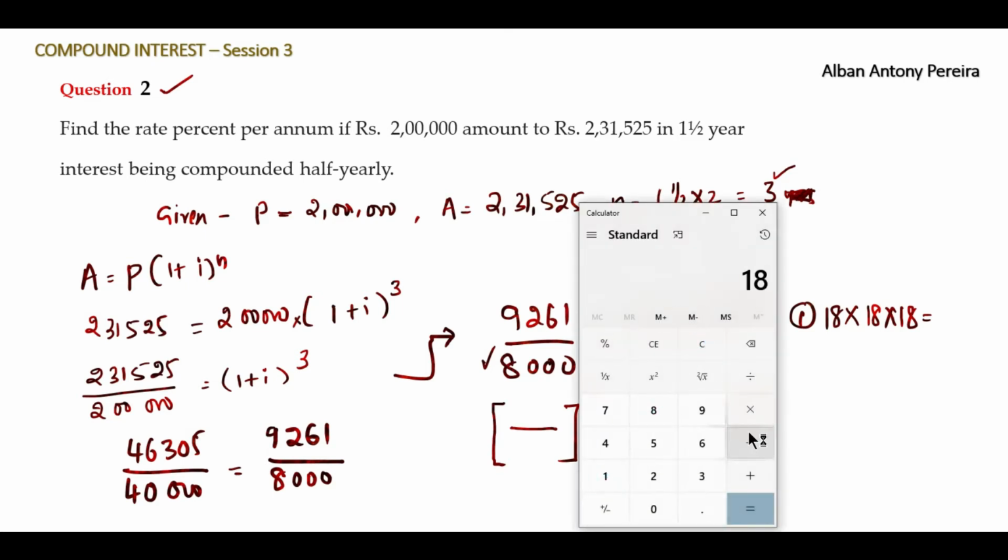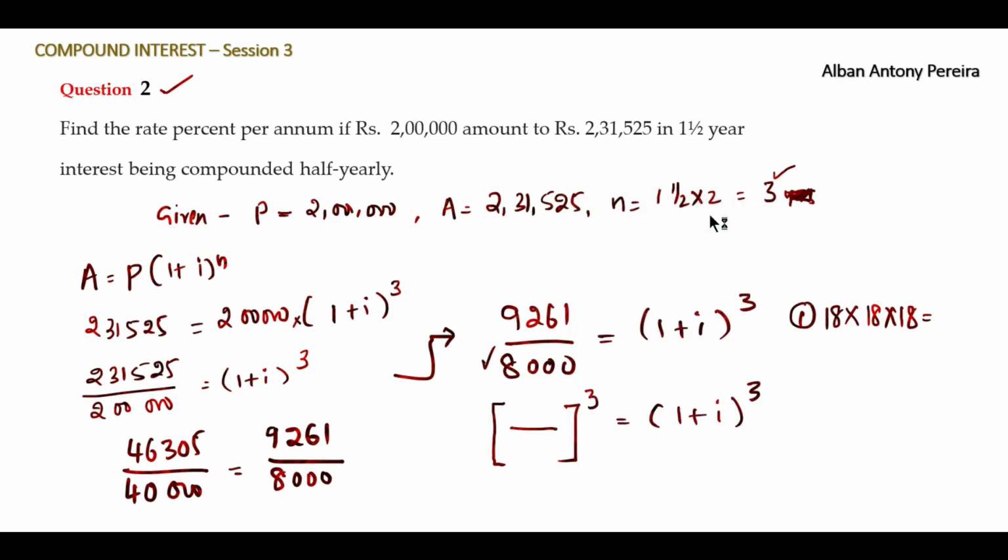18 into 18 into 18. What answer do we get? 5832. No. Is 5832 equal to 8000? No, it is not. So it's not working. Try the next number, 19 or 20. We'll go with 20. 20 into 20 into 20.